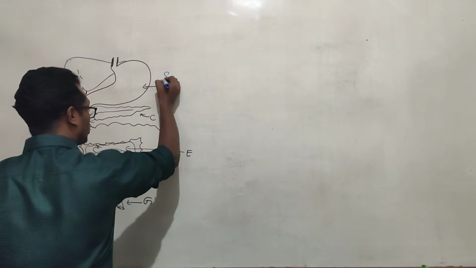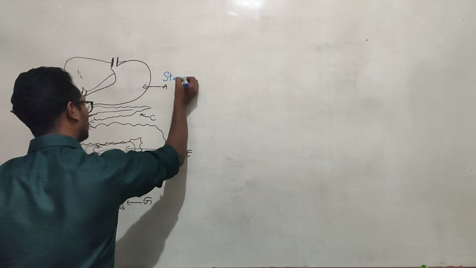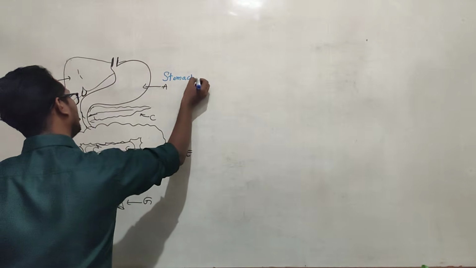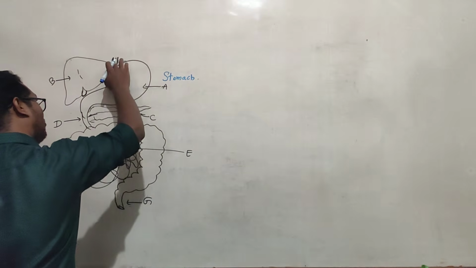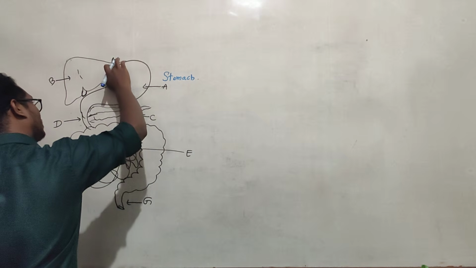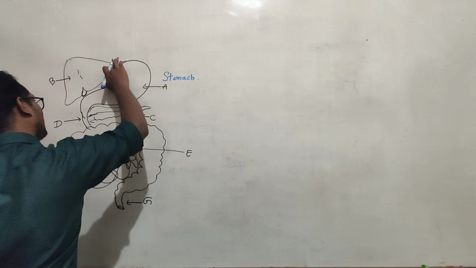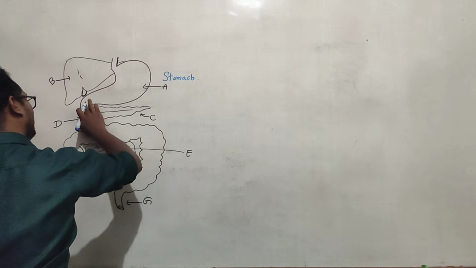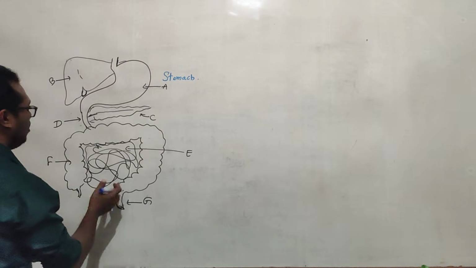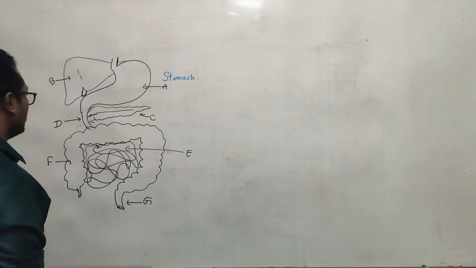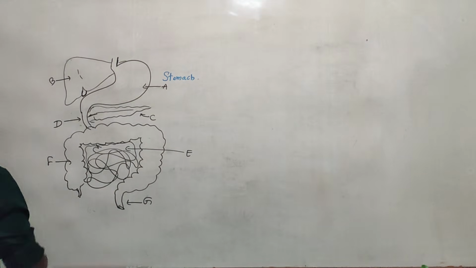A is the stomach. Food comes to the stomach via the esophagus and is stored for some time. Then it is released into the next part. So what is B?